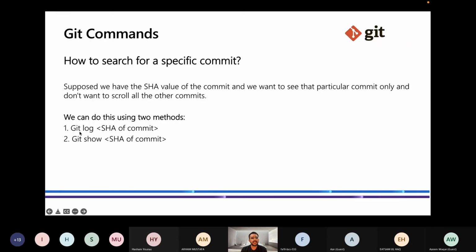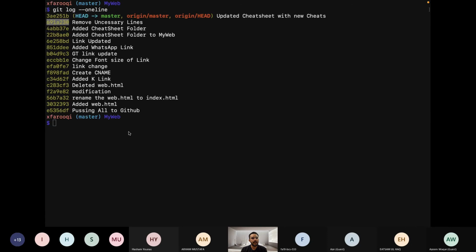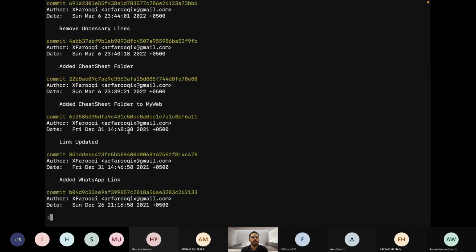So the command is git log and paste the SHA. If I hit enter, you would expect it to show only that particular SHA, but it is showing a lot of commits. So what is the benefit of that?